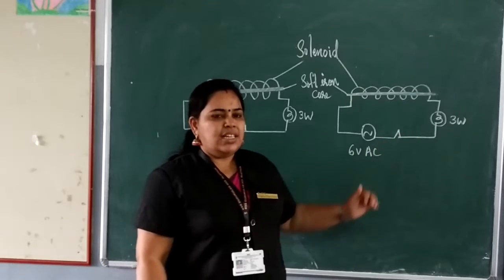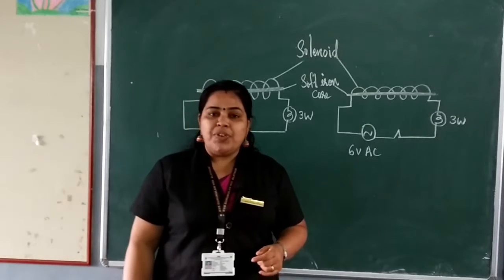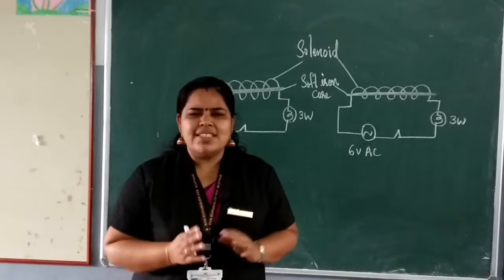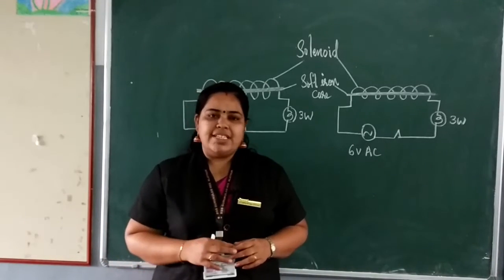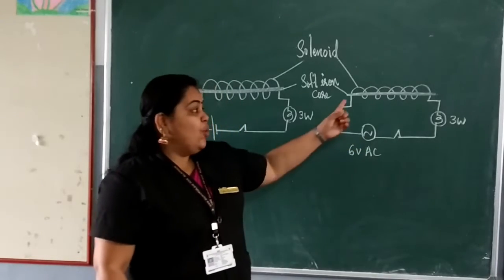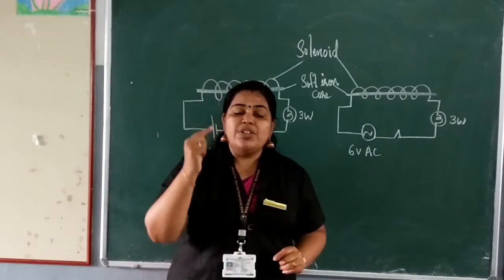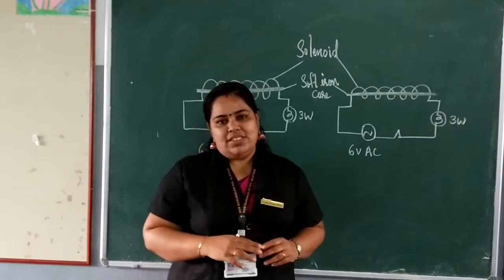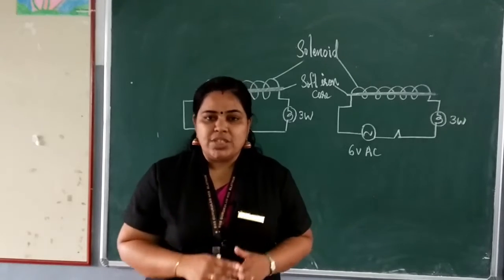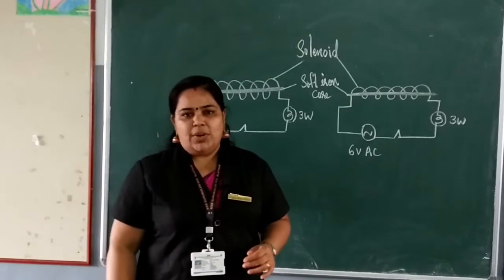Whereas here in the second circuit, you have connected a 6-volt AC. What is the speciality of AC? Alternating current. The current that changes its direction continuously is an alternating current. So when the switch is on, a varying magnetic field is developed around the solenoid. That means there is a change in the magnetic field around the solenoid, because what have we connected? AC, isn't it? AC changes its direction continuously. As a result, a varying magnetic field is developed around the solenoid.